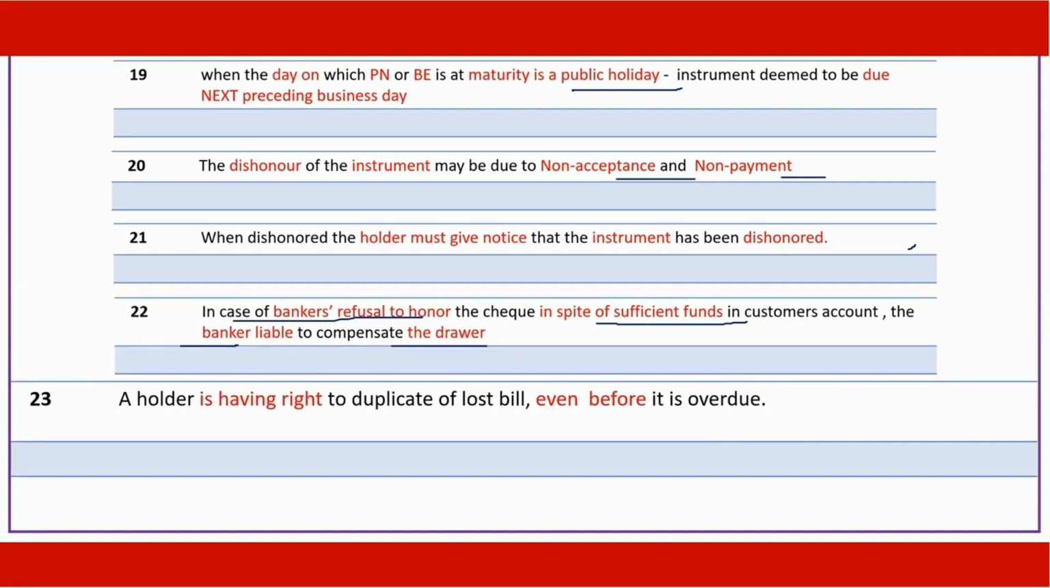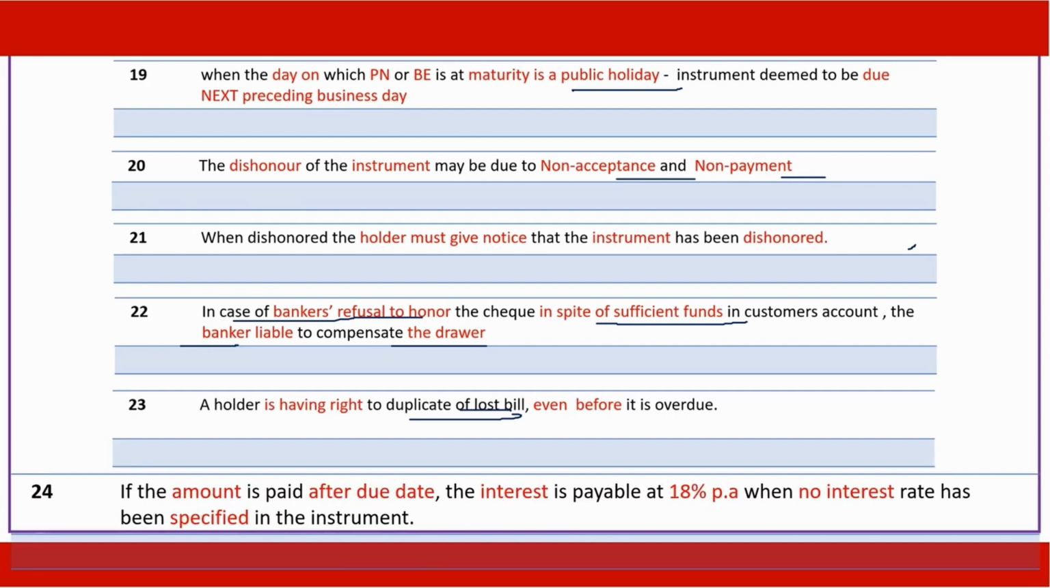A holder has a right to a duplicate of a lost bill. The moment it is lost, he can go for a duplicate bill even if it is not due. If the amount is paid after due date, interest is payable at 18% per annum even when no interest rate is specified in the instrument.